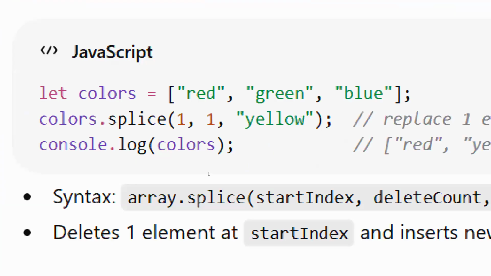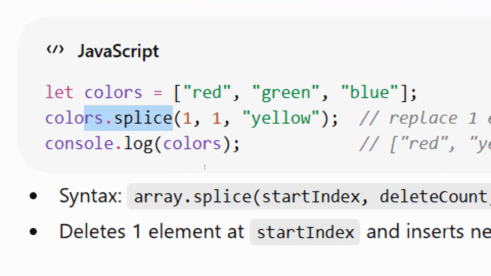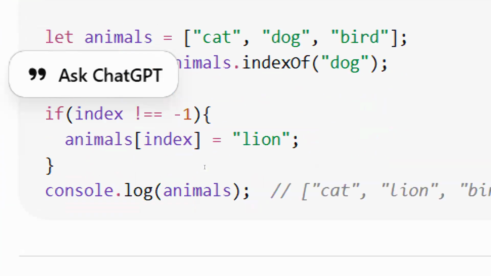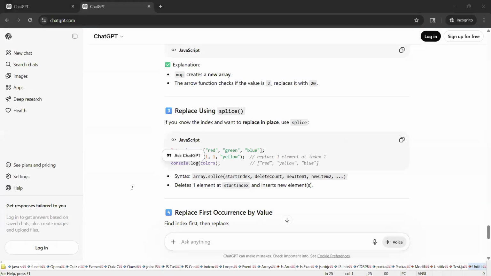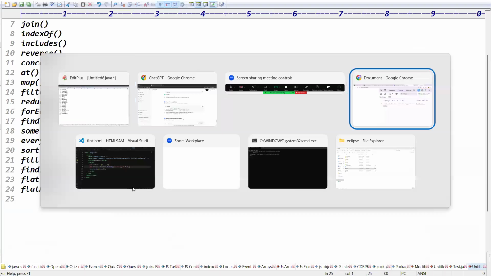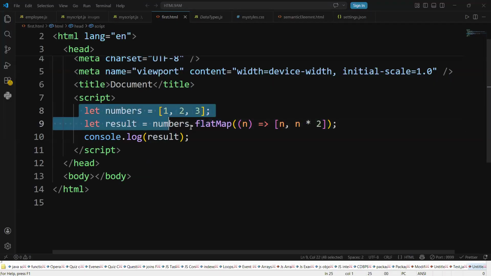In real time, if you want any remove operation, splice is used, slice is used. These all are information, guys. But that is not good, so I'll give one more function.